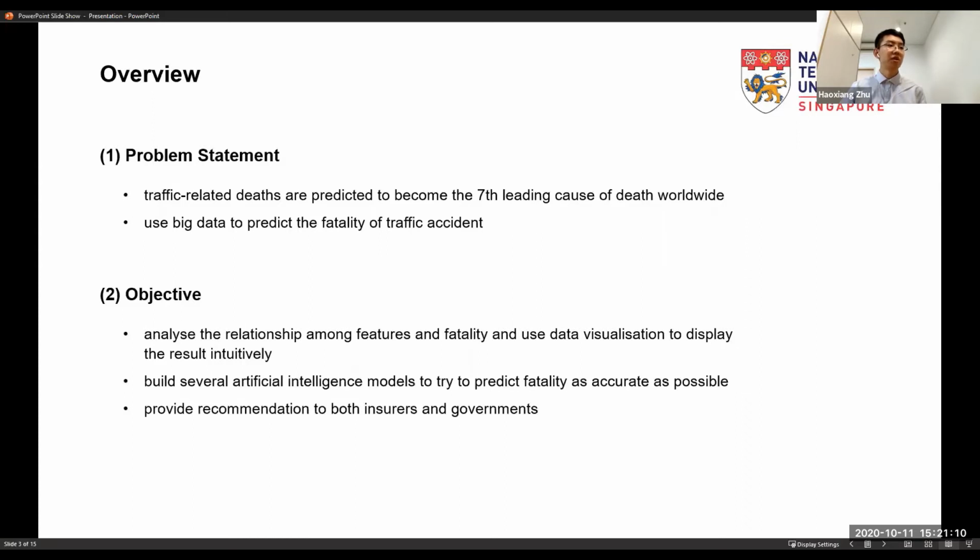And for the objective, we are going to analyze the relationship among features and fatality and use data visualization to display the result intuitively. We also will build several artificial intelligence models to try to predict the fatality as accurately as possible. And finally, I will provide some recommendations to both insurers and governments.